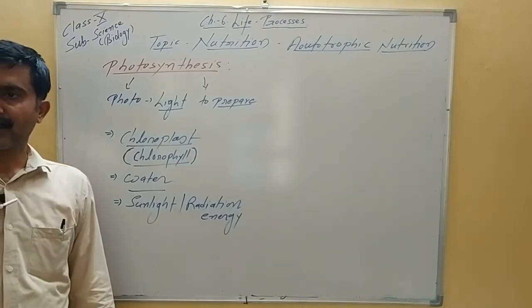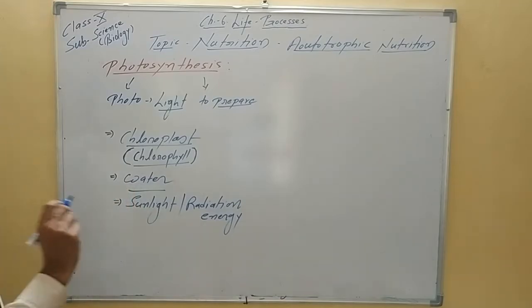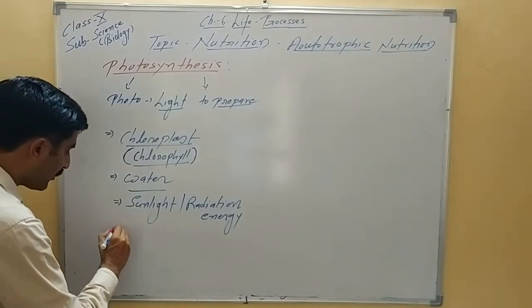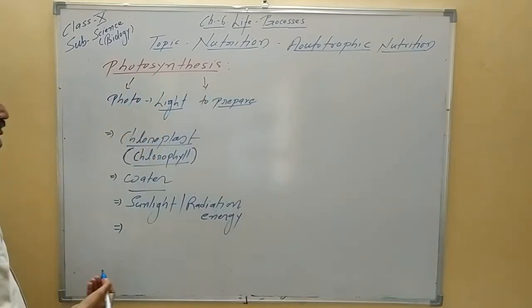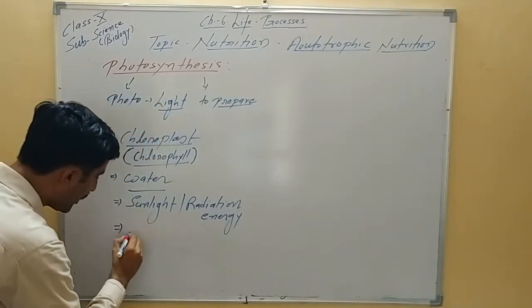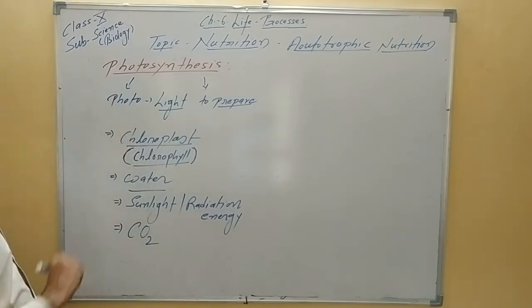Radiation energy along with water, and one more thing we have to remember, that we have learned in previous classes or your junior classes also, that is plants use carbon dioxide during photosynthesis.